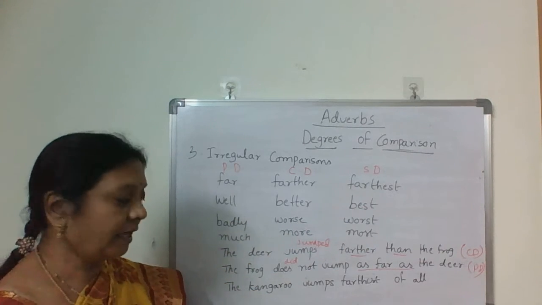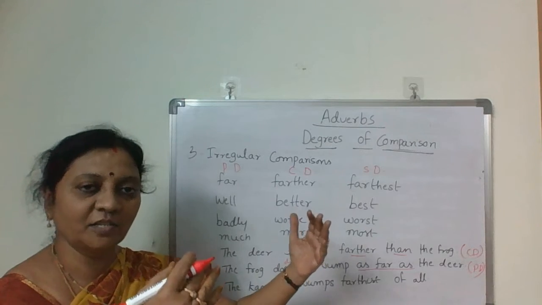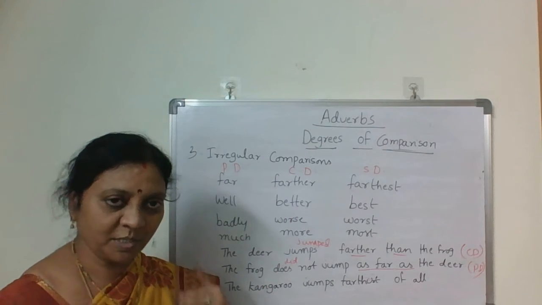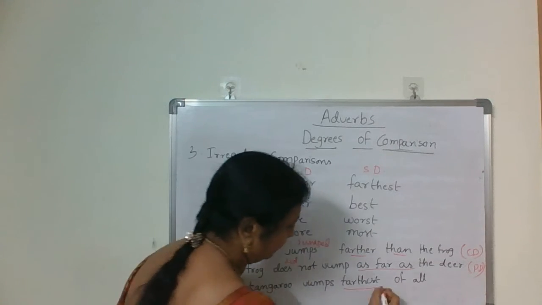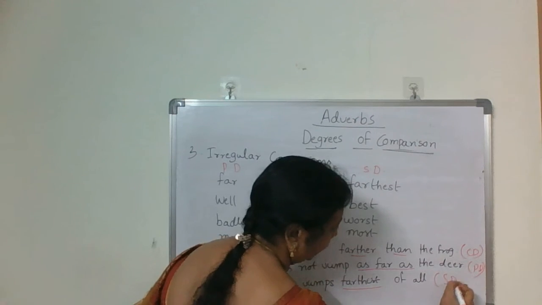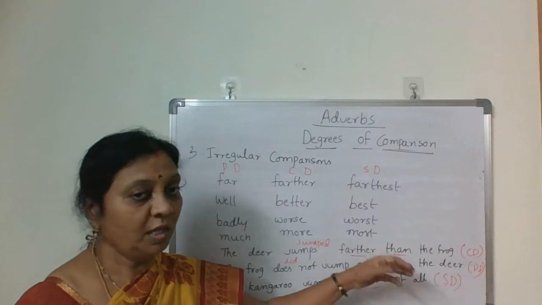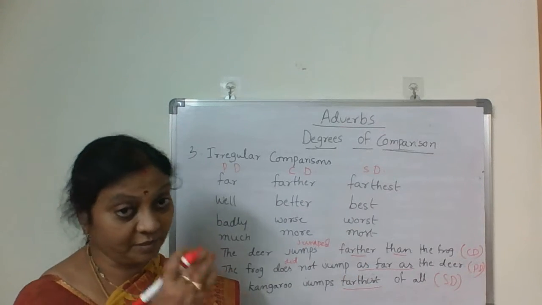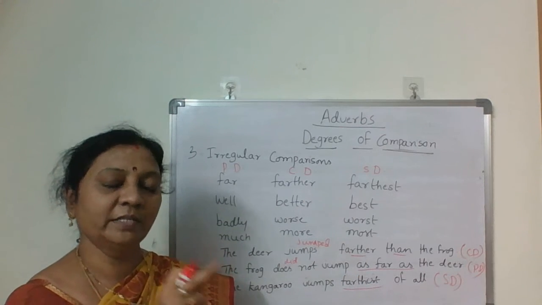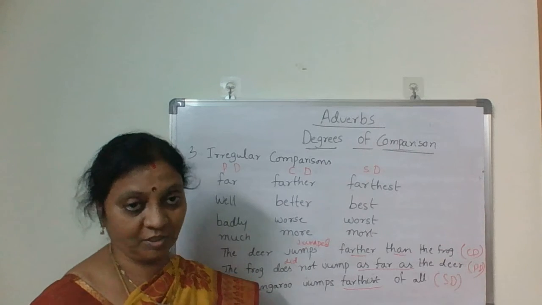Positive degree. The kangaroo jumps farthest of all. Superlative degree. Notice that in adverbs we do not add "the" before the superlative form. This is important in correction of sentences.